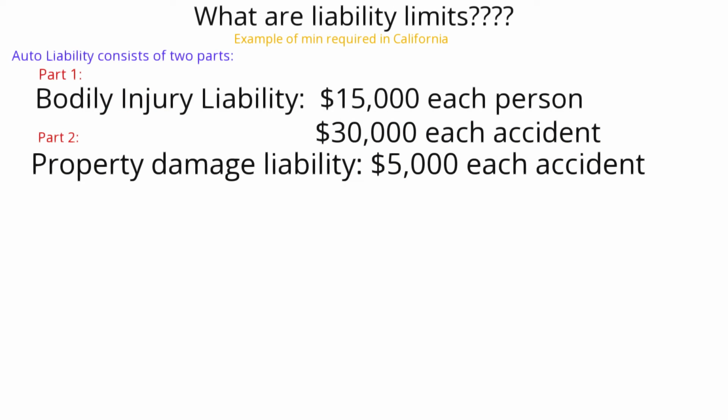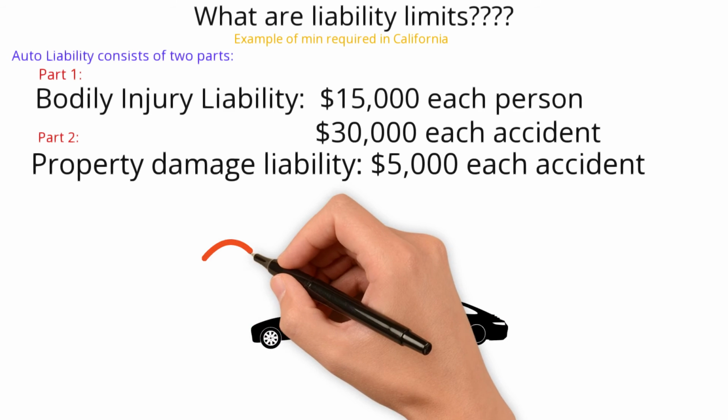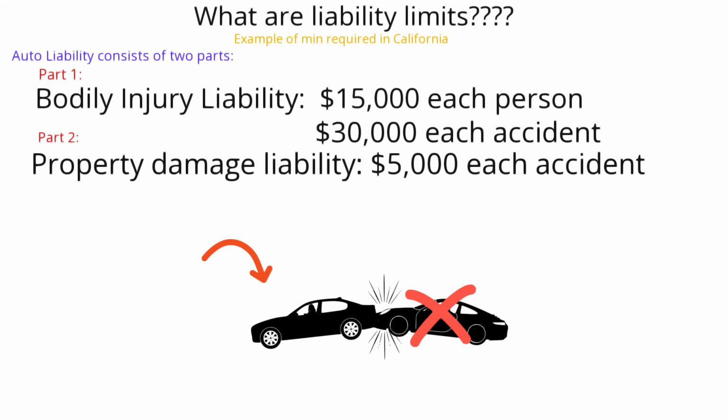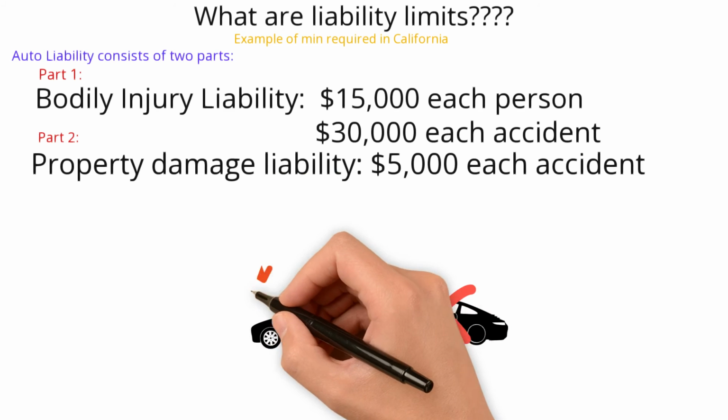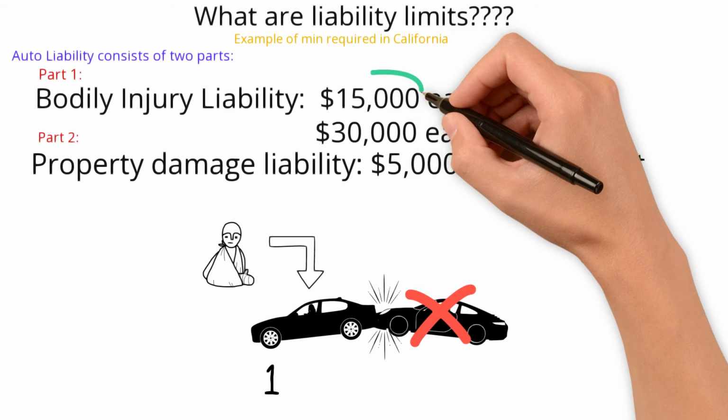I recommend increasing to higher limits to make sure you have enough coverage to cover everything you may cause. But I will explain that in more detail in another upcoming video. For now, let's continue. If you hit a vehicle, these limits will apply to cover the vehicle you hit, not yours.